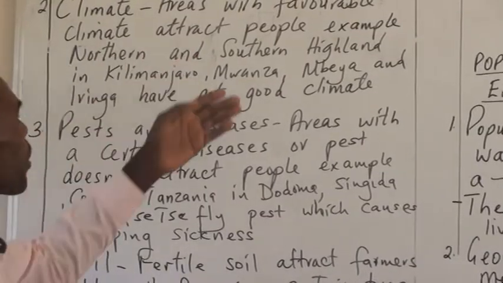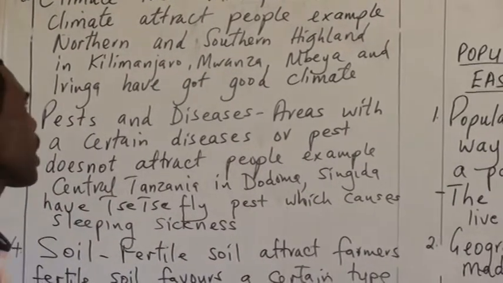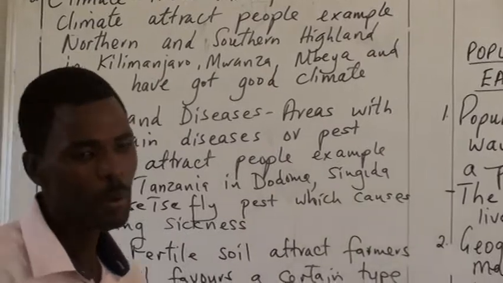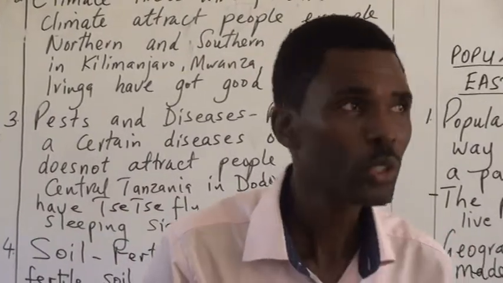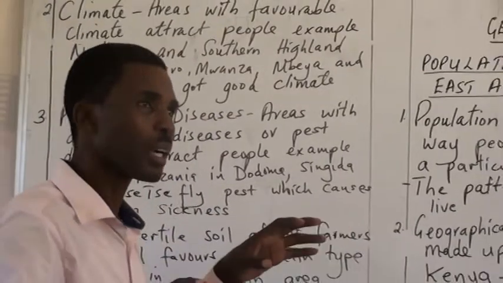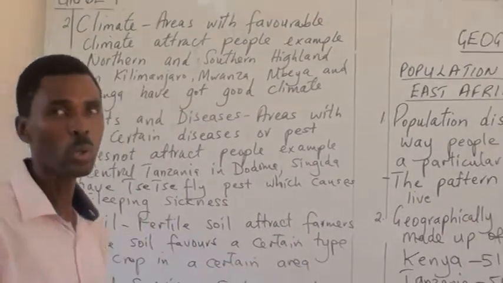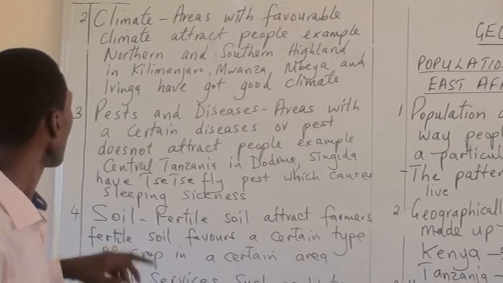Now in the northern and southern highlands, in Kilimanjaro, Mwanza, Mbeya and Iringa, those are the areas where people like to live, because those areas have some kind of cold environment, but also some hot environment.